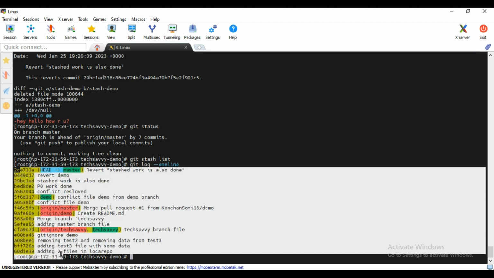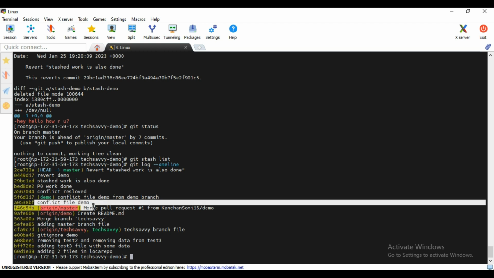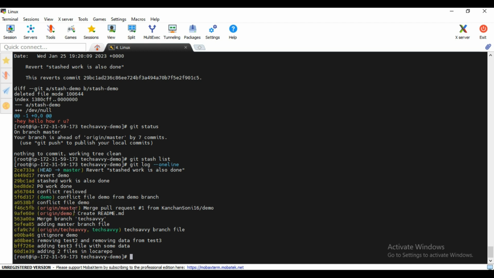We have these many commit IDs, right? And we don't know which commit ID is very important for you, because it's very difficult to identify. While reading the message also, sometimes you are not able to identify it. So what you can do is tag your important commit with some meaningful tag. So how to do that?